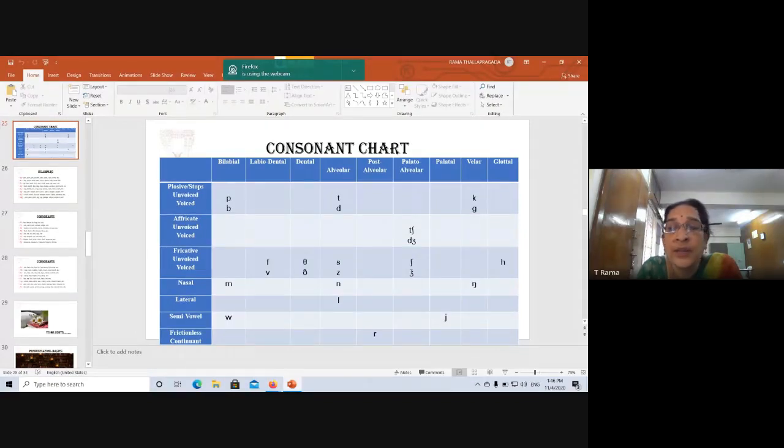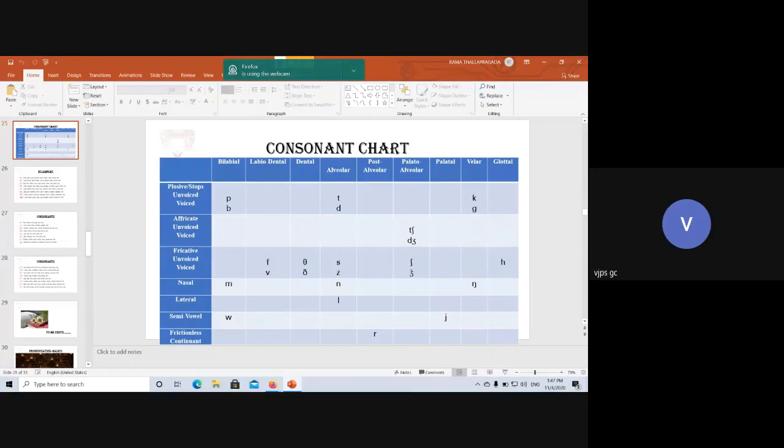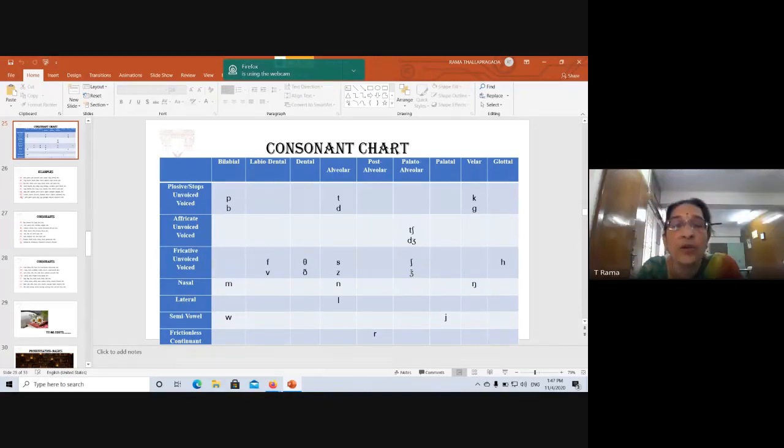Then you do one thing. If you are sitting, I guess you're not sitting together, all the teachers. You're in separate rooms, right? Oh, they are sitting together. Okay, then each one can take one letter and give me examples. One sound, each one can take one sound. Pa, ba, ta, da, ka, ga. Each one take one so that it is done faster.